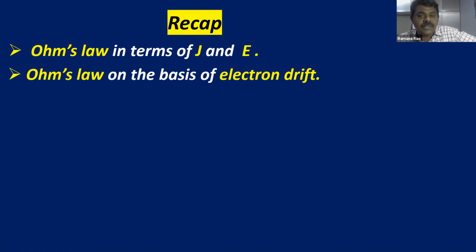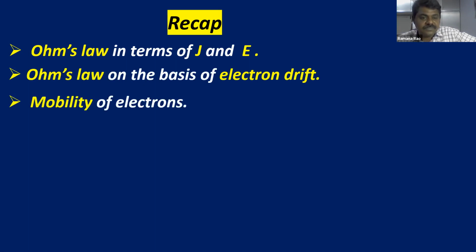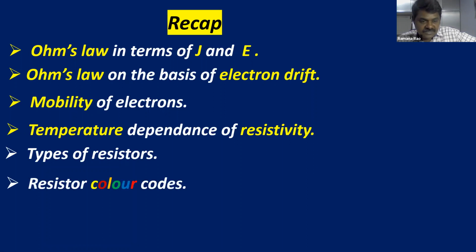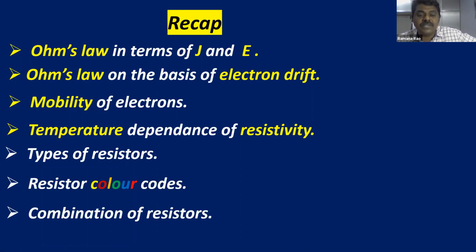Now, what have we learned in this class, children? Let us try to recap it. We learned Ohm's law in terms of J and E, Ohm's law on the basis of electron drift and mobility of electrons, temperature dependence of resistivity, types of resistors, resistor color codes, and combination of resistors, which are series and parallel.